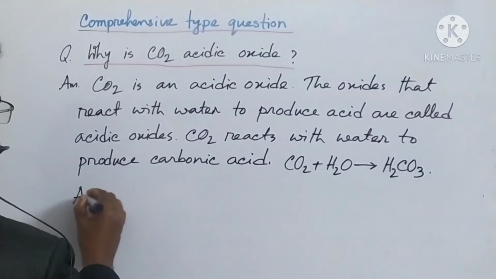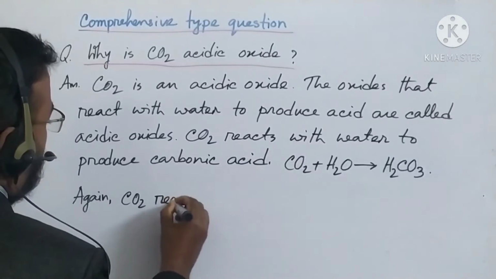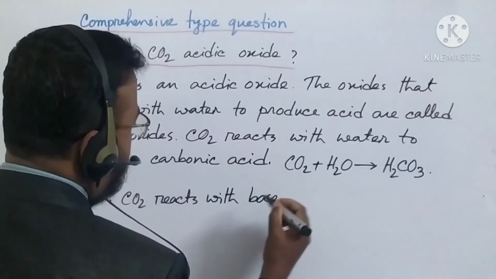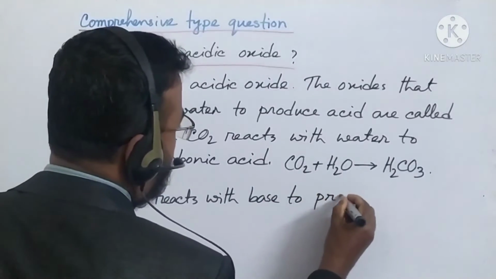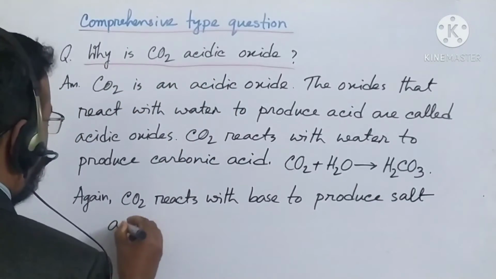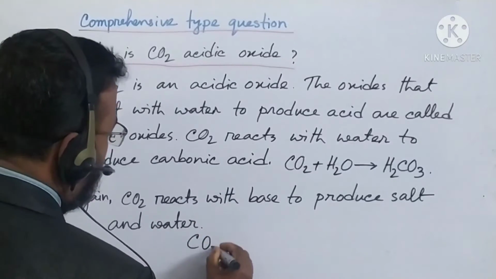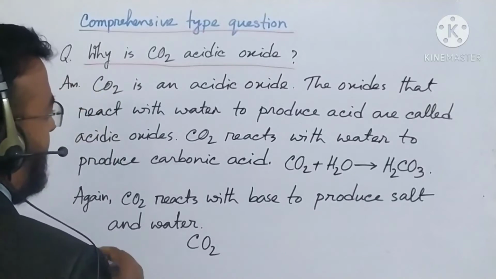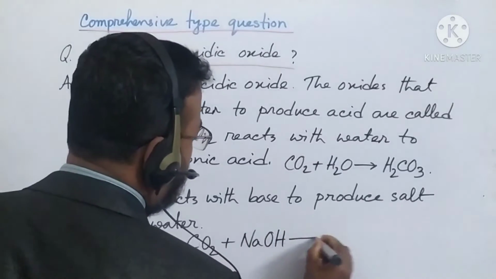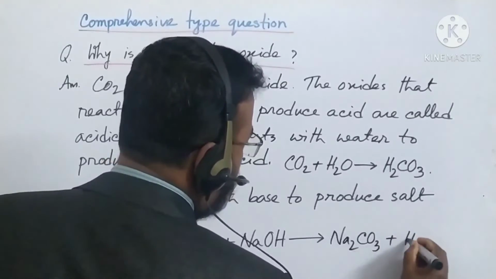Again, carbon dioxide reacts with base to produce salt and water. Okay, now let's write the reaction. Carbon dioxide plus, it is base and it is producing salt and water, that means sodium carbonate.